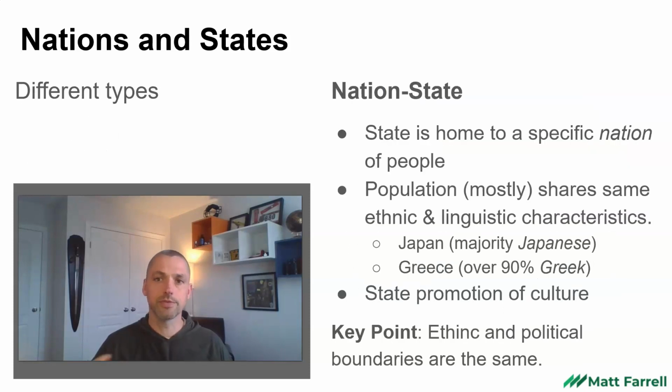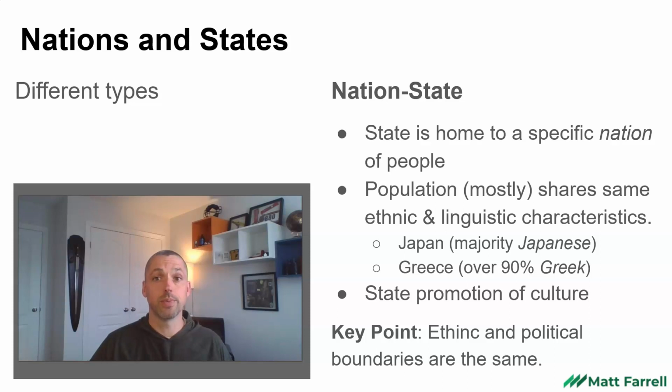Now within that, there's some different organizational types. For example, we could have a nation state where the nation of people all reside within the same political entity. The state is home to a specific nation of people. When that happens, what you've got is a population pretty much sharing all of the same characteristics. Japan, homeland for ethnically Japanese people.